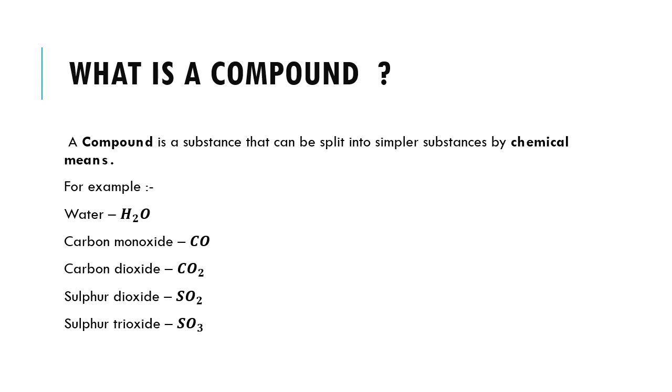Now let us take the next topic of the chapter, that is, what is a compound. A compound is a substance that can be split into simpler substances by chemical means. For example, water is formed from hydrogen and oxygen.